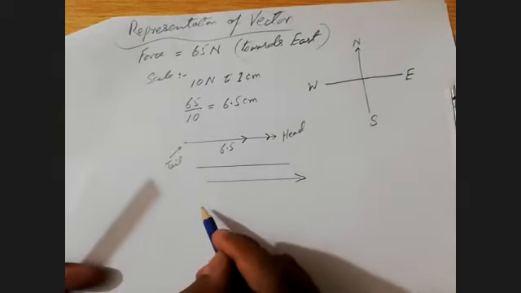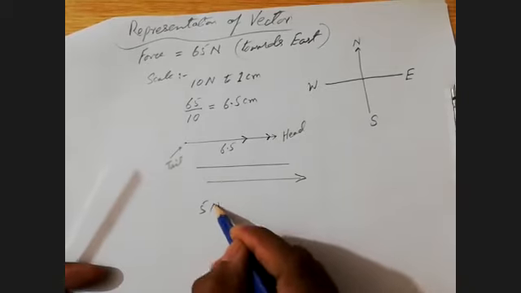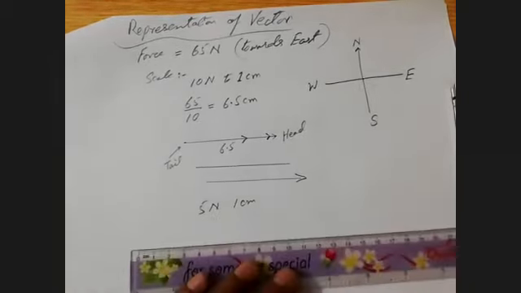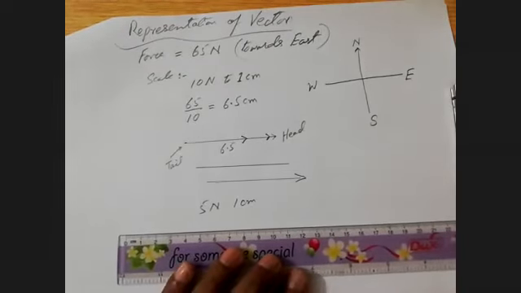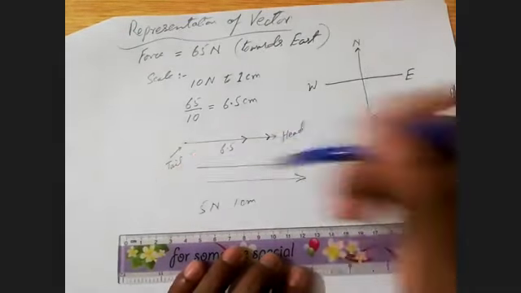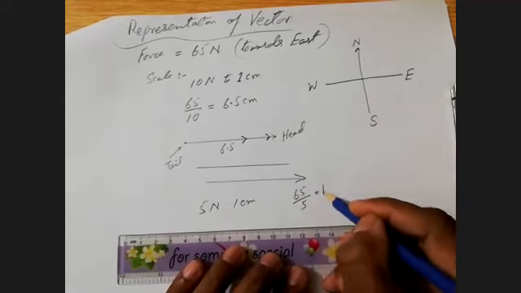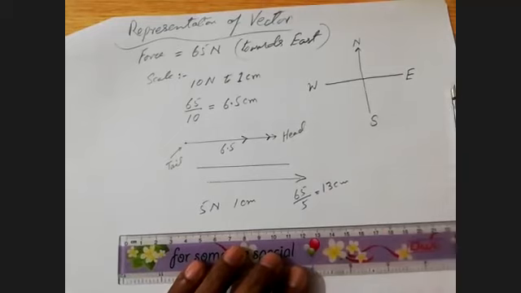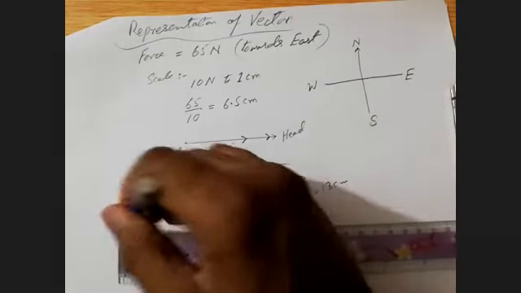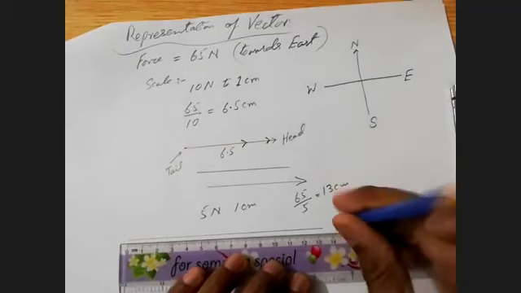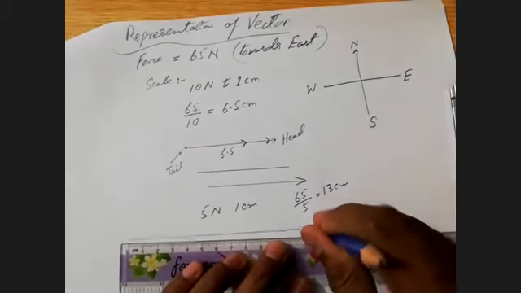Let us choose another scale. If I am taking 5 Newton to 1 centimeter, then obviously I will have to draw a line of 13 centimeter, because 65 divided by 5 gives you 13 centimeter. So 65 will be represented with the help of 13 centimeter length.